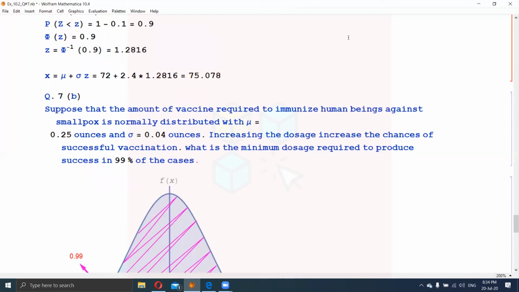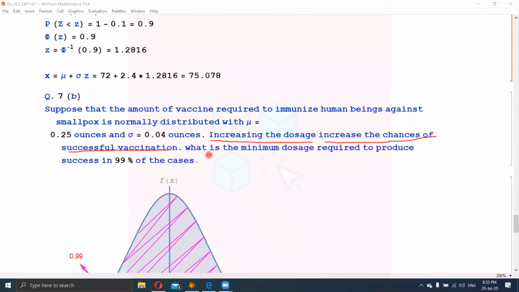We will underline or highlight this point, that increasing the dosage increases the chances of successful vaccination. So considering this concept, we will now read the remaining part of the question.